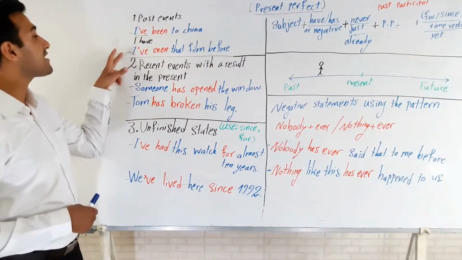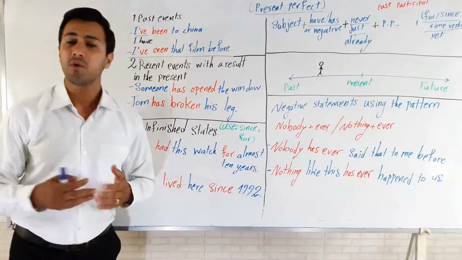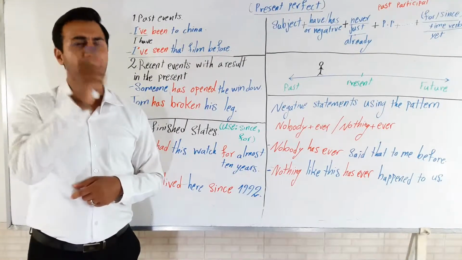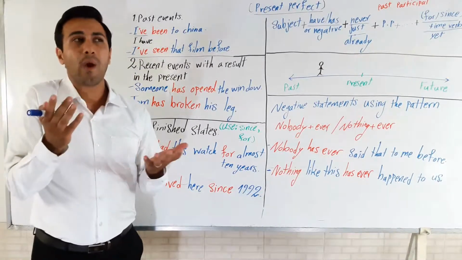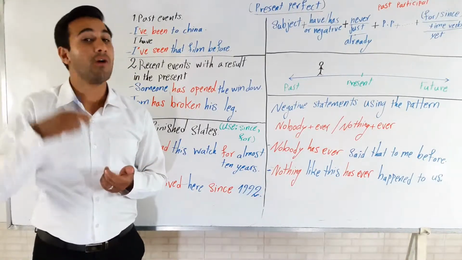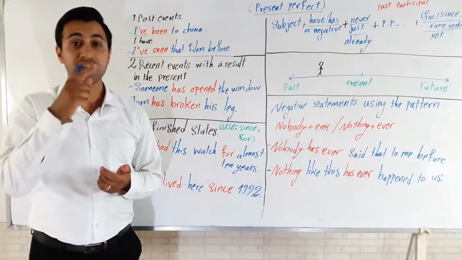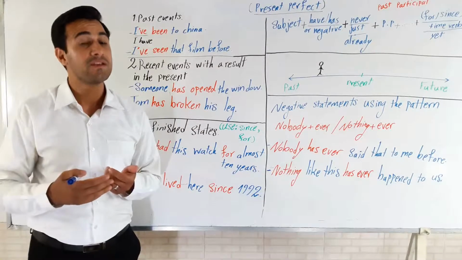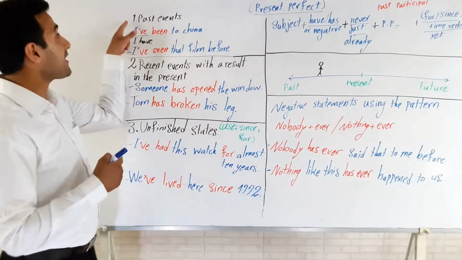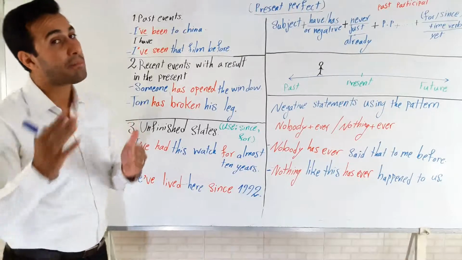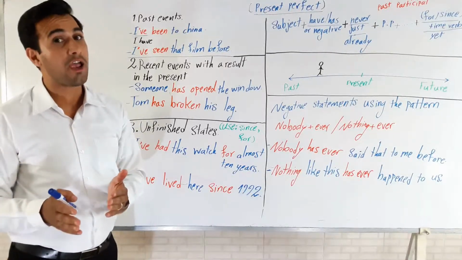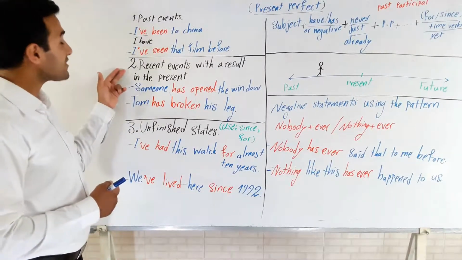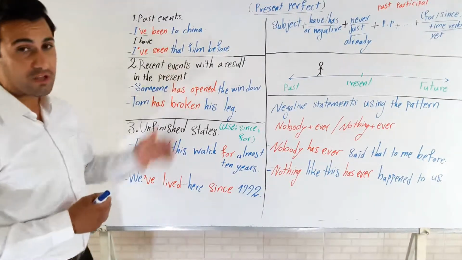The second statement says that I've seen that film before. What does it mean? Oh, I can remember I have seen the film, but I don't know when. You get it? So, I can remember that I have seen the film, but I can't remember when I just saw that film. So, past events is about something that happened in the past. We don't know the time, or the facts are more important than the time. The second function is about recent events with a result in the present.